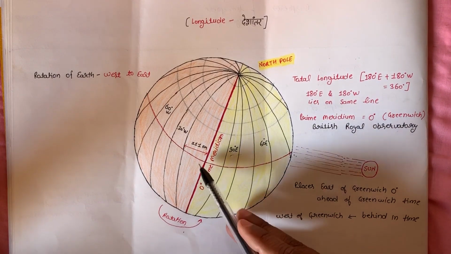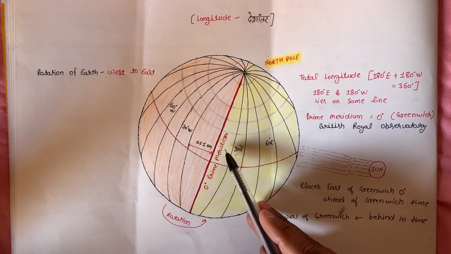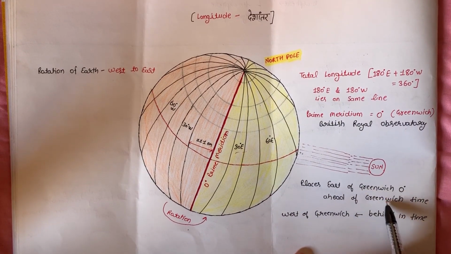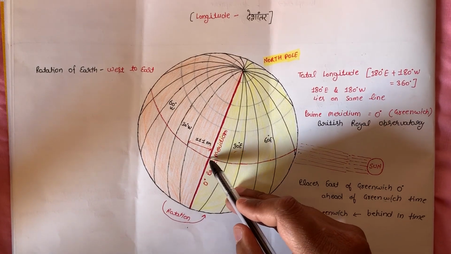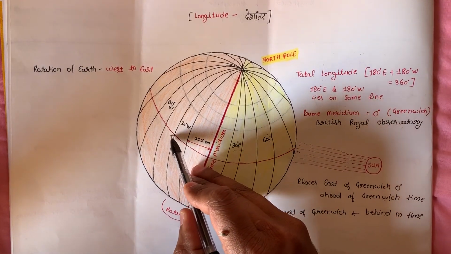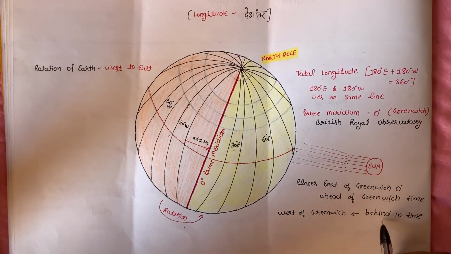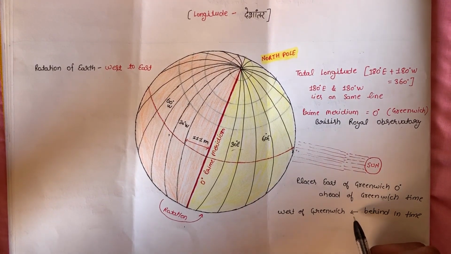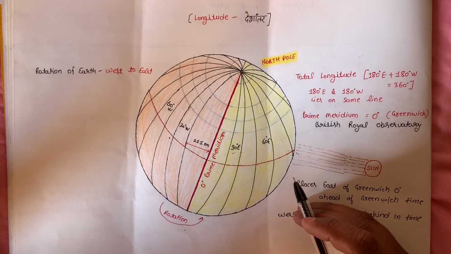The places which are east of the Greenwich, or zero prime meridian, will be ahead of Greenwich time, and the places on the west of the zero meridian will be behind Greenwich time. I will explain the reason in the next topic.